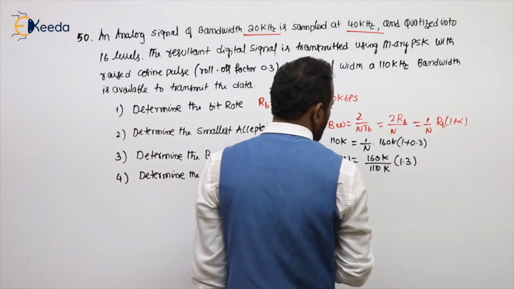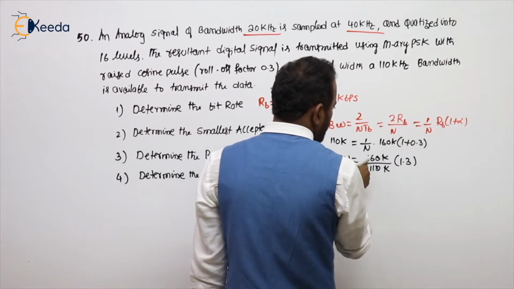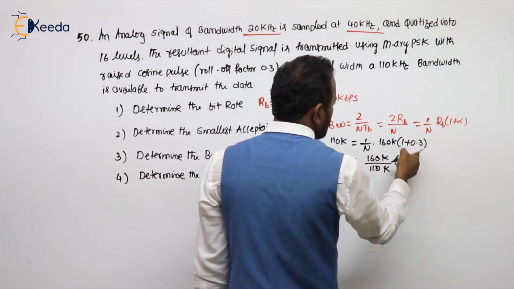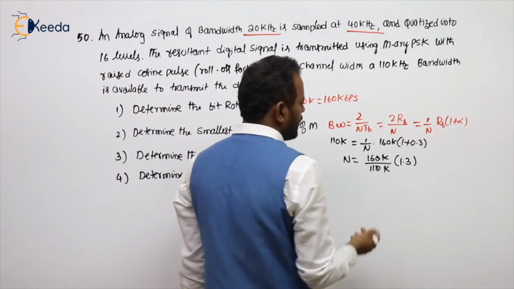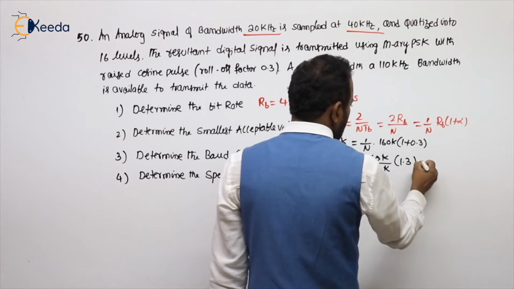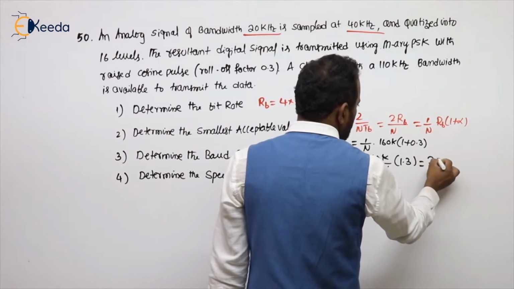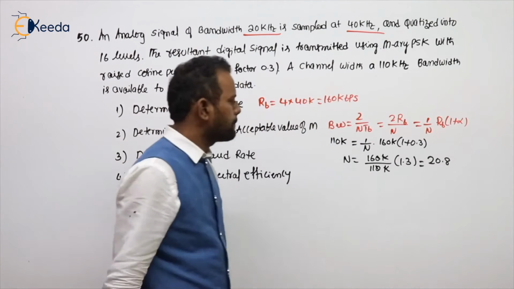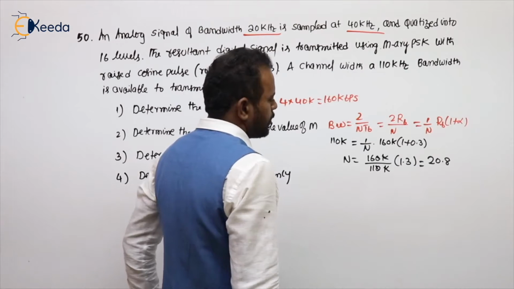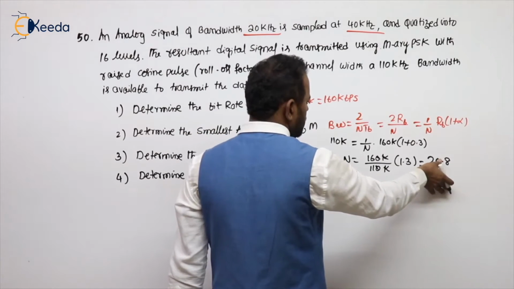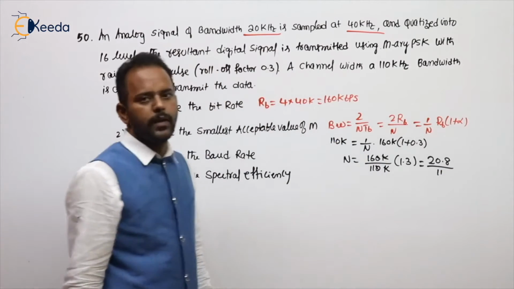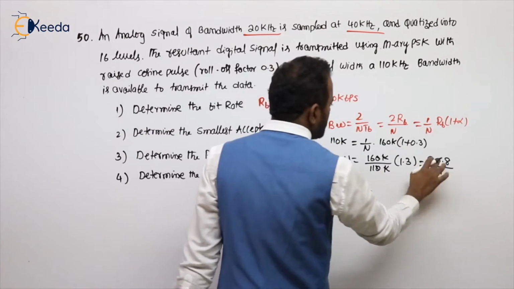0K will be gone. So it will be coming as 16 into 160 by 11 into 1.3. Are you getting my point? 16 into 1.3, 6 3s are 18, so it is becoming 20.8. Then 20.8 divided by 11, means 11 2s are 22.